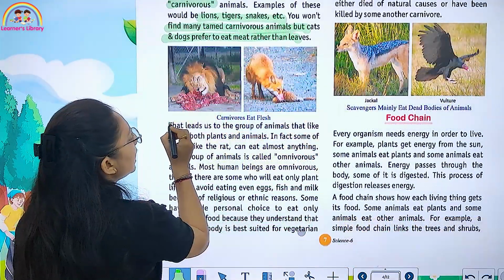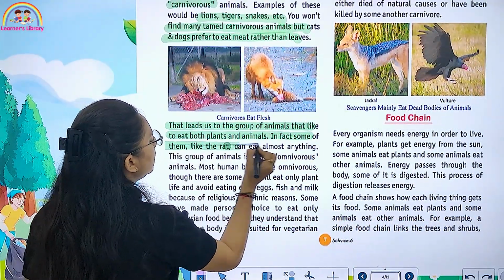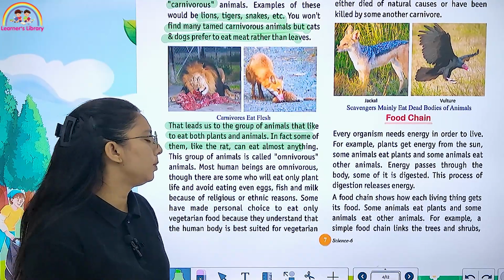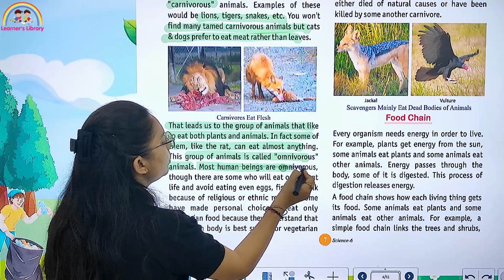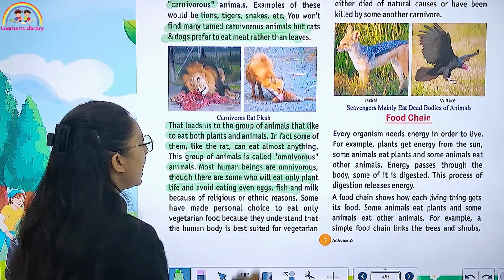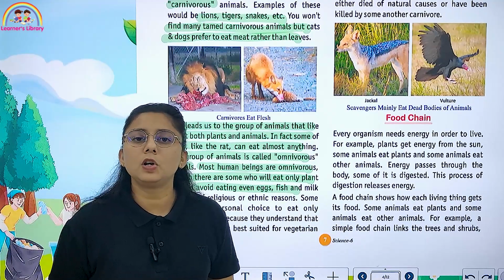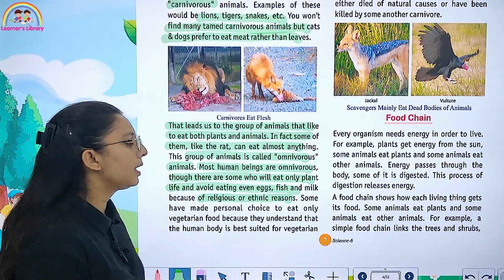Then that leads us to a group of animals that like to eat both plants and animals. In fact, like rats, they can eat almost anything. This group of animals is called omnivores. Most human beings are omnivores. There are some people who eat only plants and avoid eating even eggs, fish and milk because of religious or ethnic reasons.